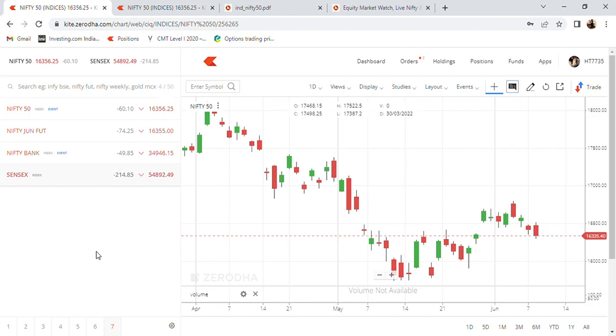If these 50 companies grow over a period of time, then my index, which is my Nifty 50 index, grows over the period of time. If there is a supply pressure or selling, or the companies lose their value in the market, what happens to my index? It actually loses its value. So today, if I see that Nifty 50 closes 60 points negative, that is basically showing that the overall sentiment of the market today was bearish and there was a selling pressure, and companies were losing their values overall in the market today.